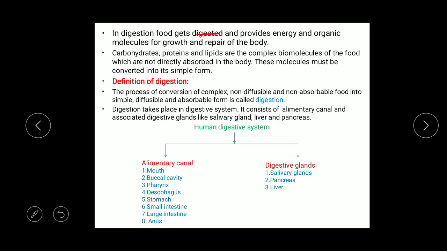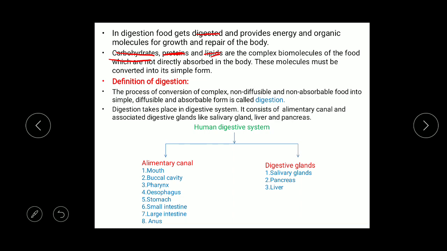Why is there a need of digestion? See, we know that food contains carbohydrates, proteins and lipids, and all these are complex biomolecules. Complex biomolecules means these molecules are made up of many small units.